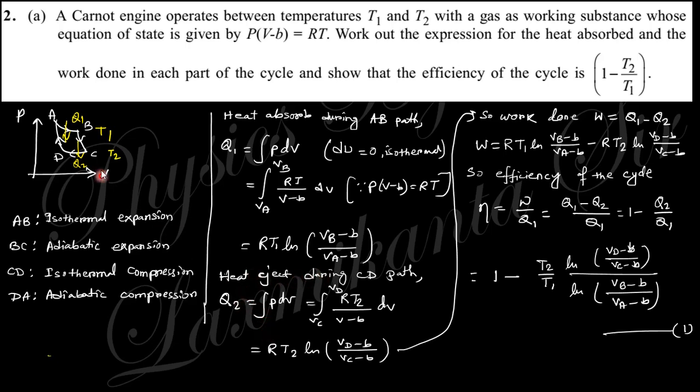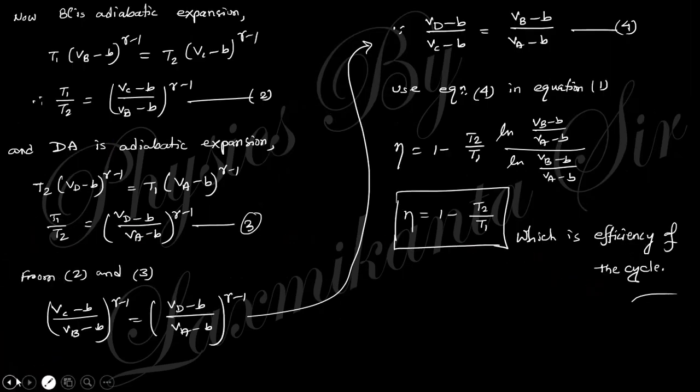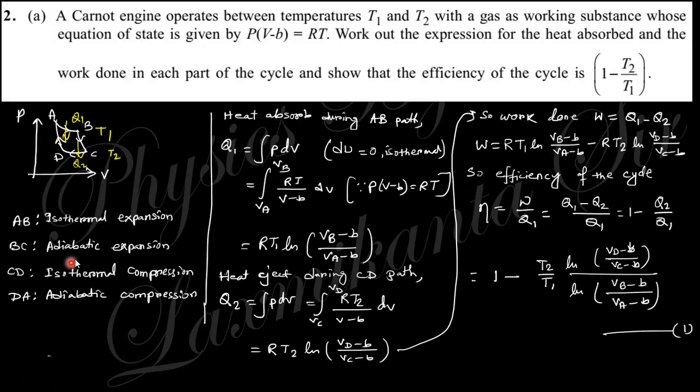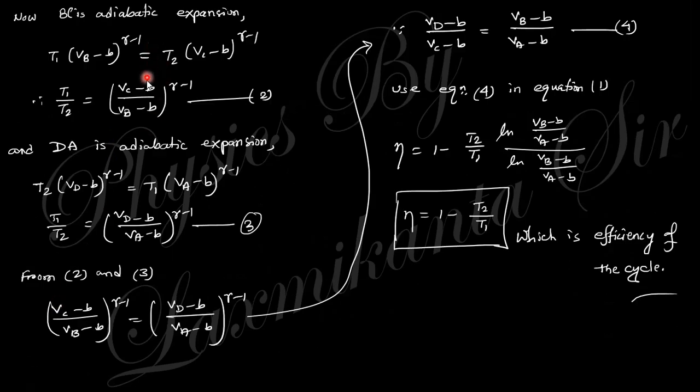Similarly for Q2, that is the heat ejected during the isothermal compression, put their value here, and W equals their separation. So the efficiency will be like that.